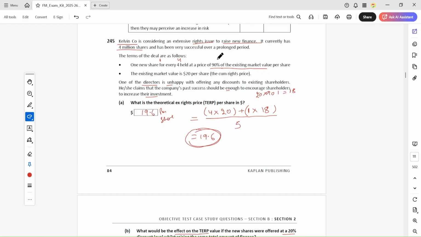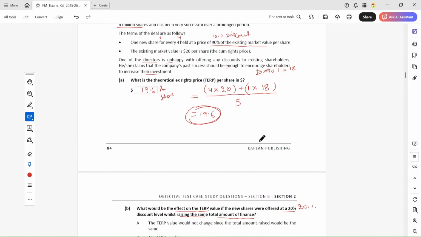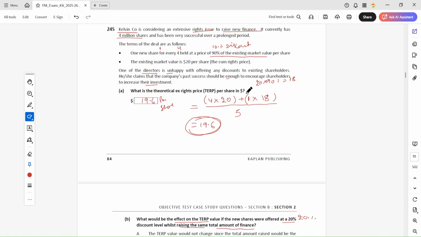Here it is only issued at a 10% discount, but now we are offering a 20% discount, while raising the same amount of finance from the rights issue.